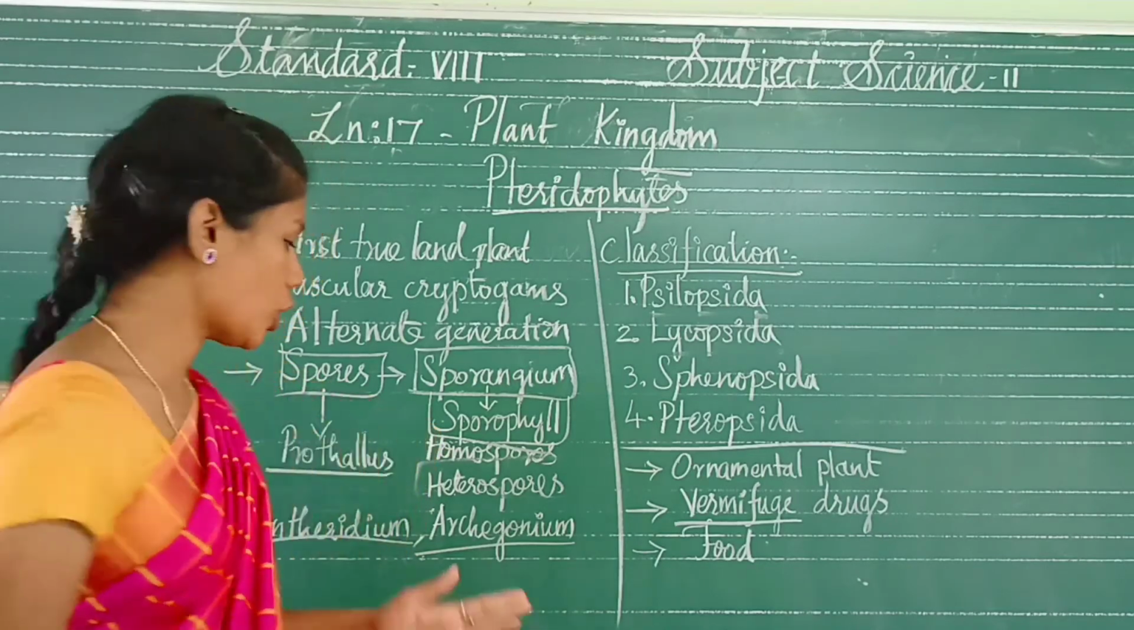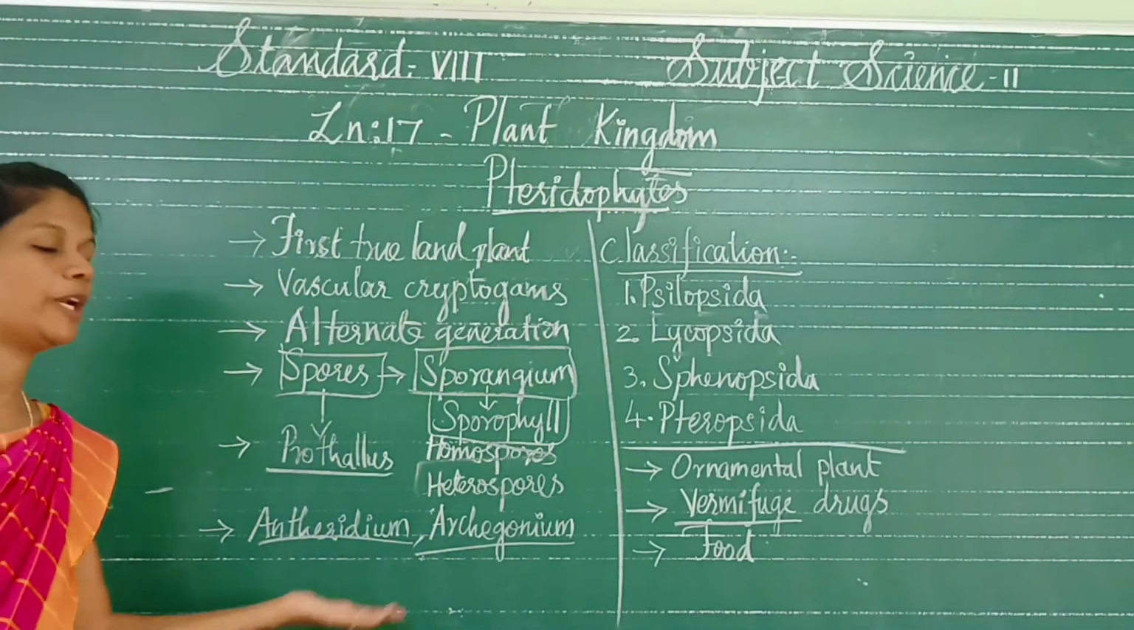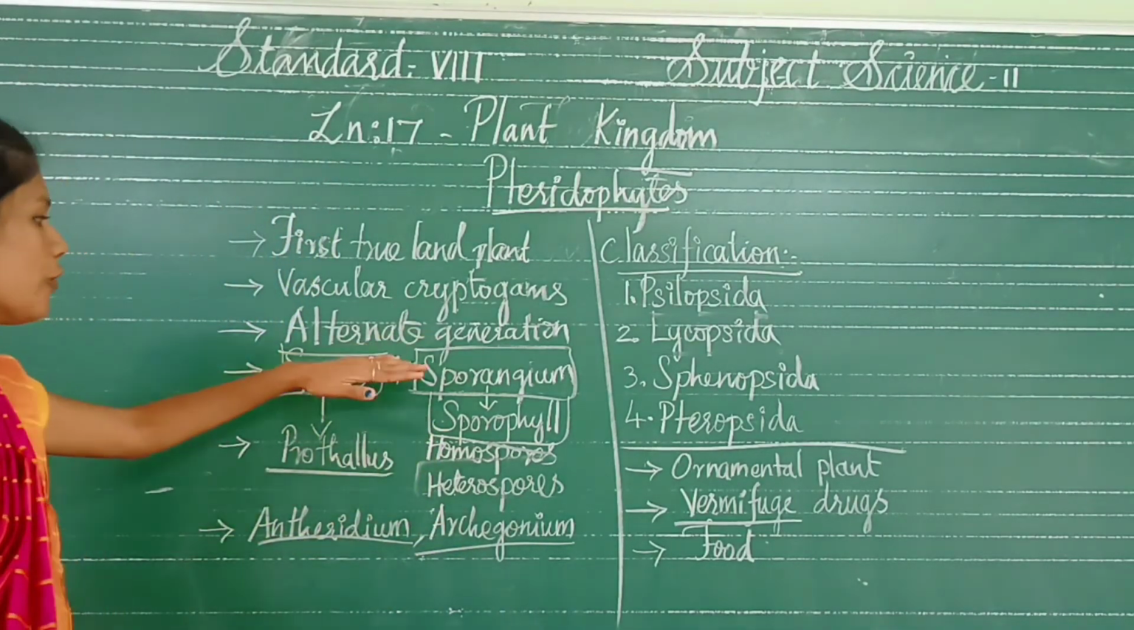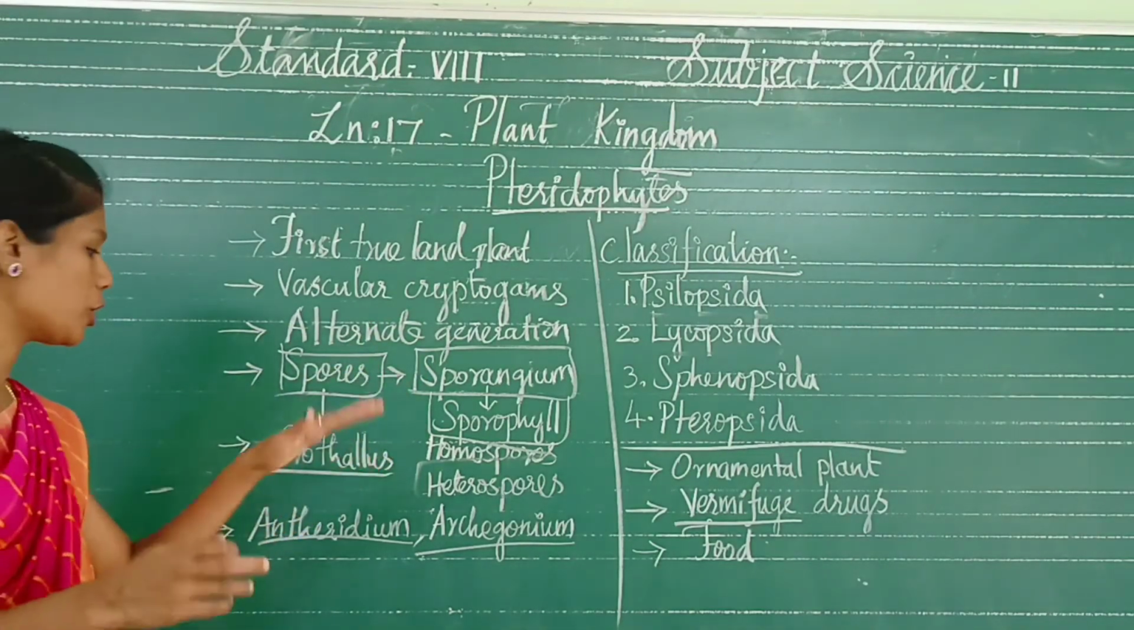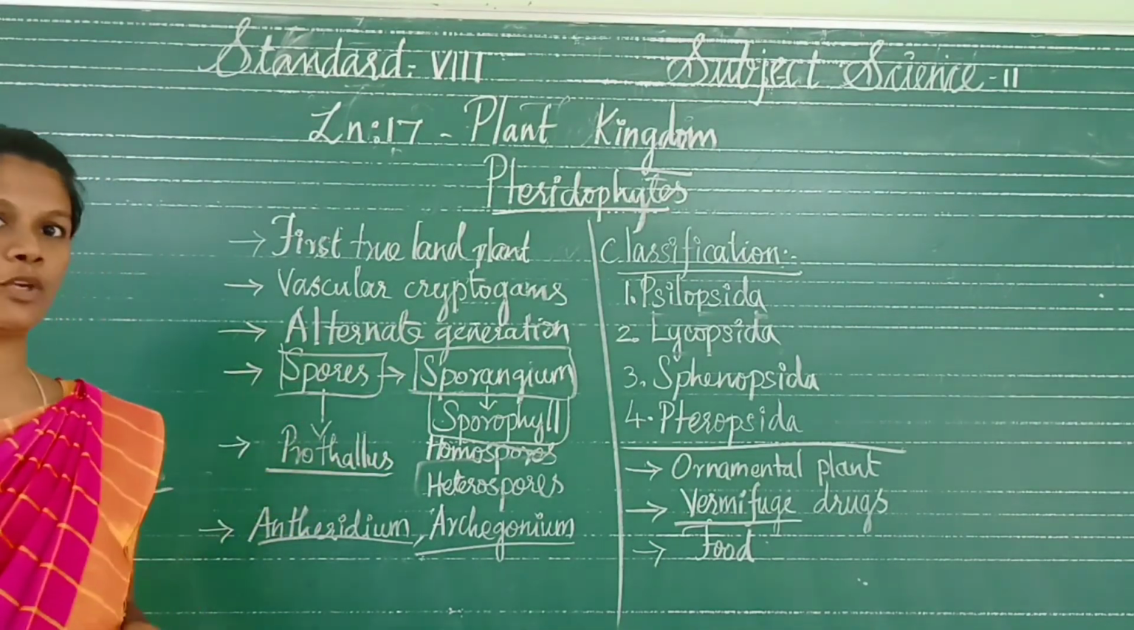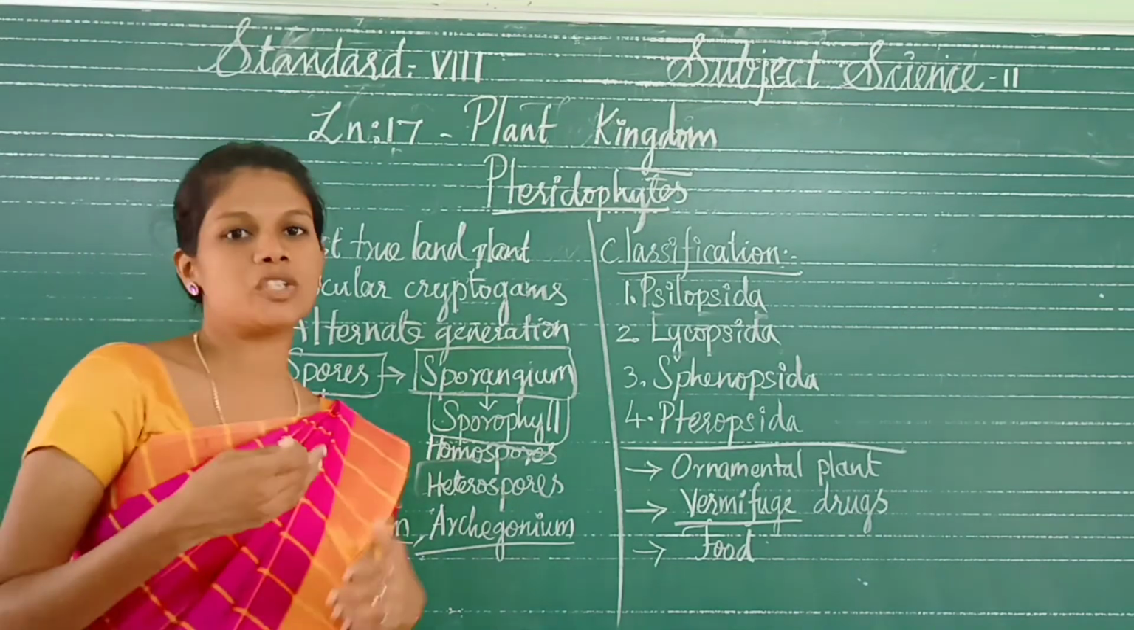It is not a gametophyte, because this comes from the gamete and produces the sporophyte. The sporophytes produce the spores, and the spores produce the prothallus. The prothallus is a gametophyte. So this is what is called alternation of generations.